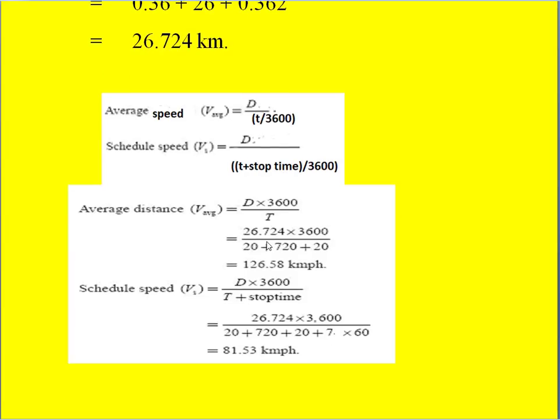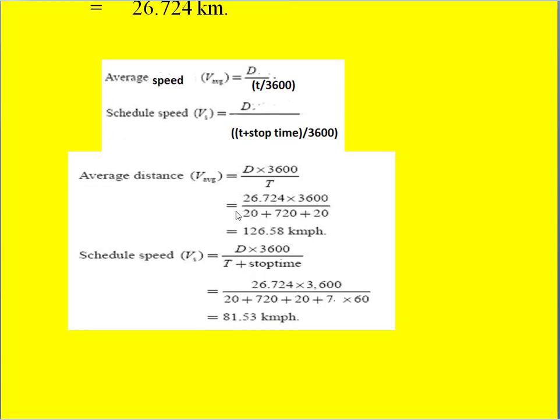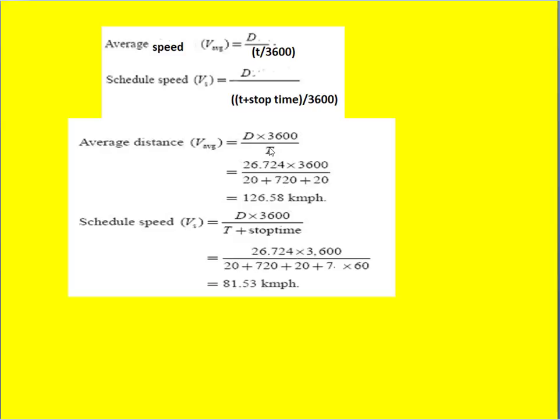Average speed is given by D into 3600 divided by T. The reason for multiplying by 3600 is that speed is always mentioned in terms of kilometer per hour.